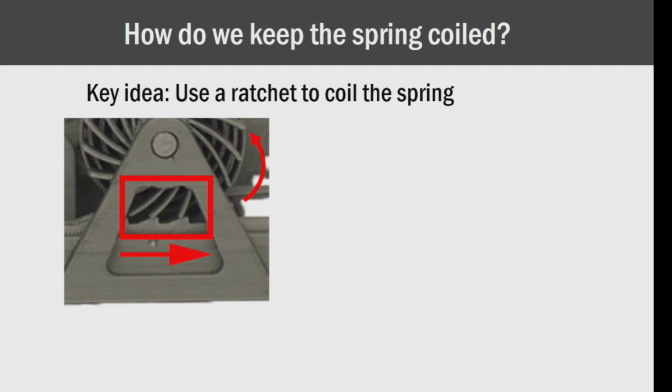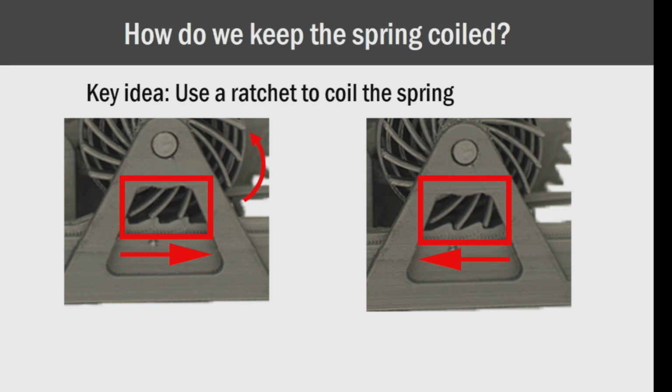So the way this works is a ratchet is a mechanism that can only turn freely in one direction. So if you look at the pattern of teeth that we have here in these grooves, when the ratchet turns in one direction, it can move freely, but in the other, it's going to come back and get stuck. So what we can do with this ratchet is when it's turning in one direction, we accumulate all of our rotation and store up energy in that spring. And then when we press a button, we'll release that and we get our data back.